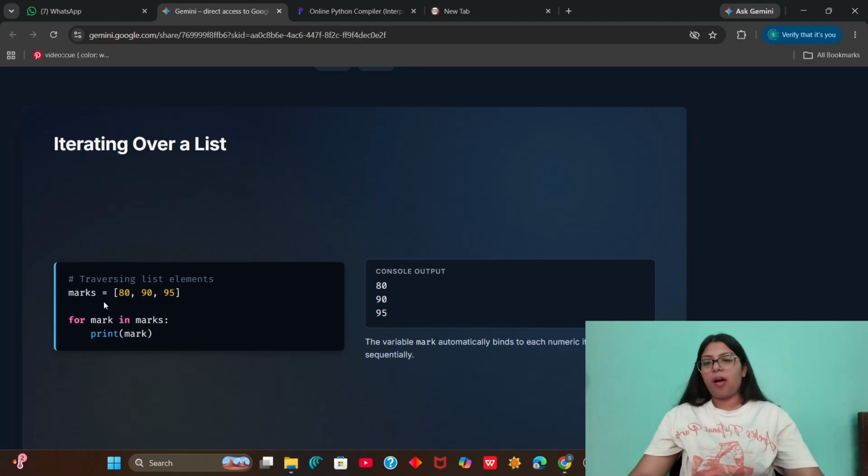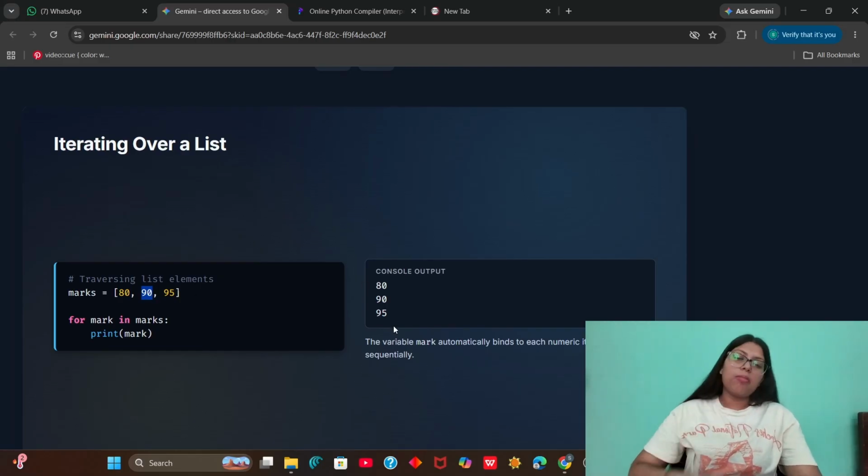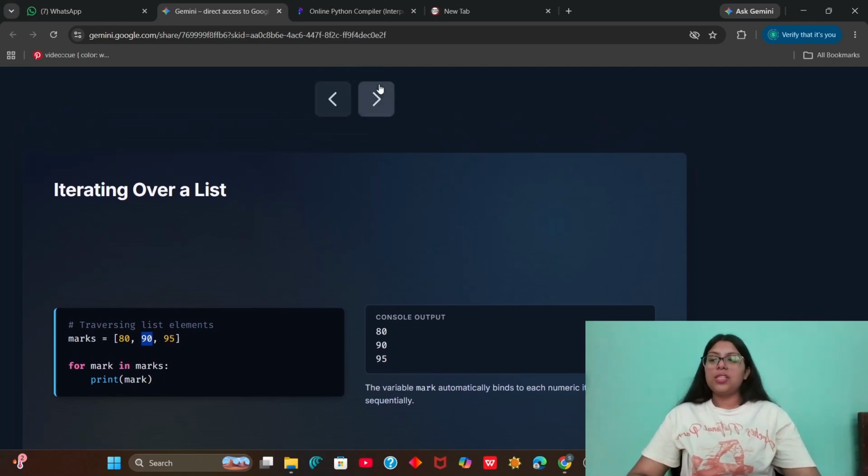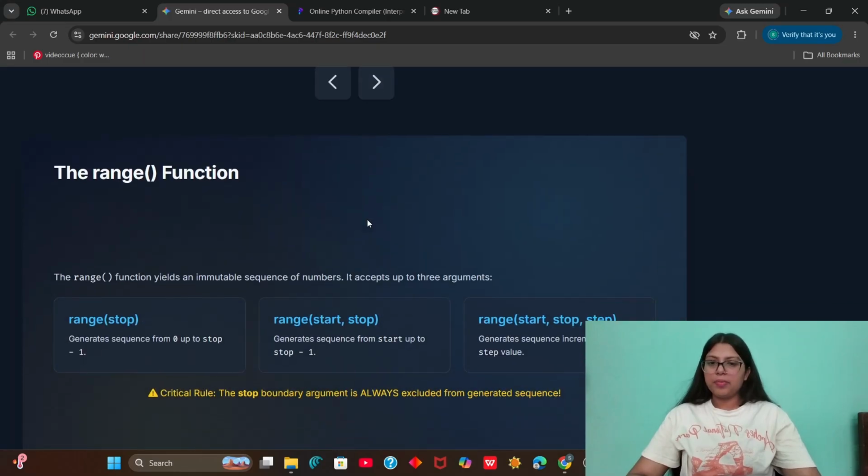We have this list, marks is equal to 80, 90, and 95. For mark in marks, we have to print mark. So it iterates over each element and then prints it in the console. The variable mark automatically binds to each numeric item in marks sequentially. So this is how we iterate over a list.